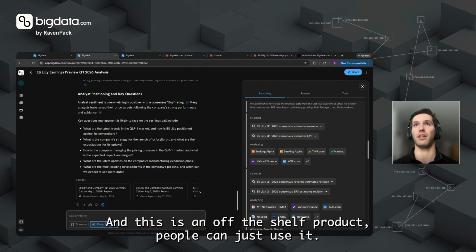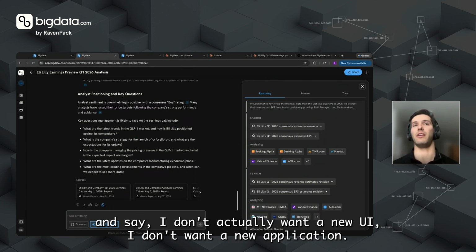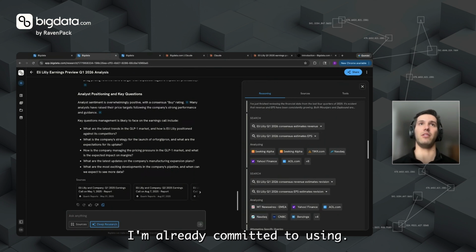And this is an off-the-shelf product. People can just use it. You just get credentials and get going. But sometimes people come to us and say, I don't actually want a new UI. I don't want a new application. I'm already committed to using ChatGPT or Claude or Copilot. And in those cases, that's fine.